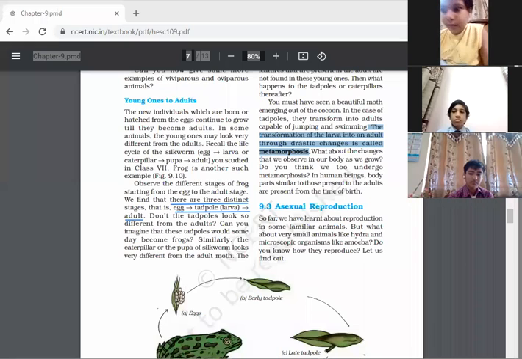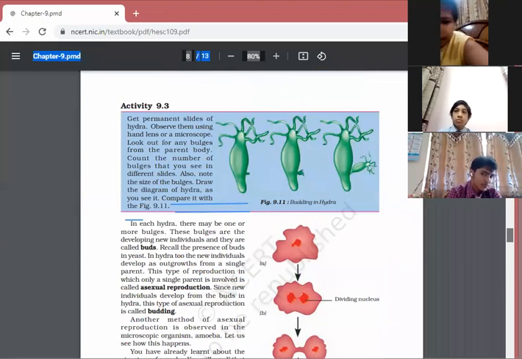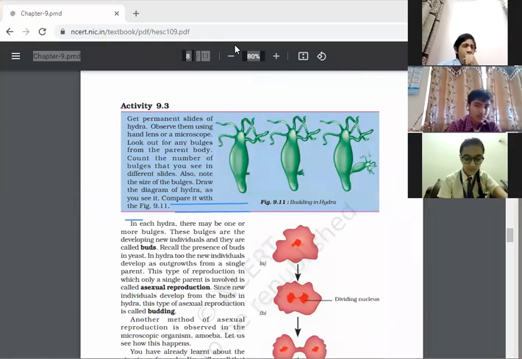Any other example that you can give me just now? You must have seen the metamorphosis. Kindly raise your hand if you know any example in which drastic changes take place in an animal's body. Tell me if any example you know. Butterfly. Yes, butterfly. Even the butterfly passes through different stages.